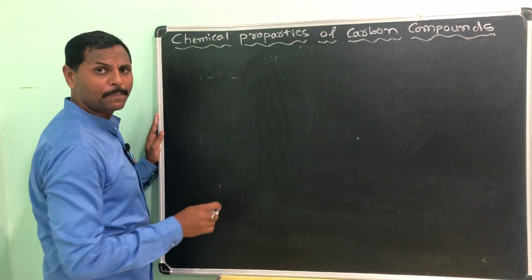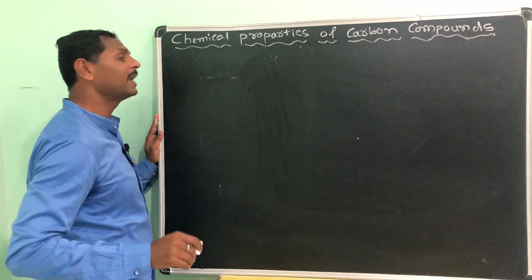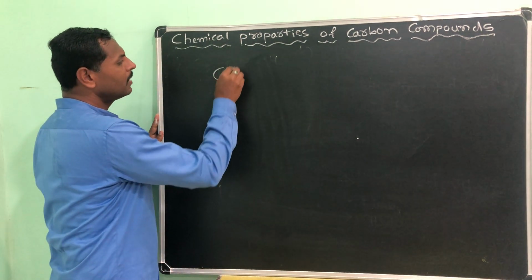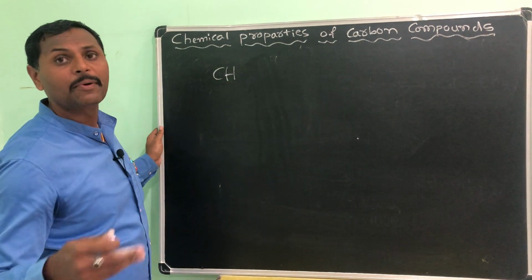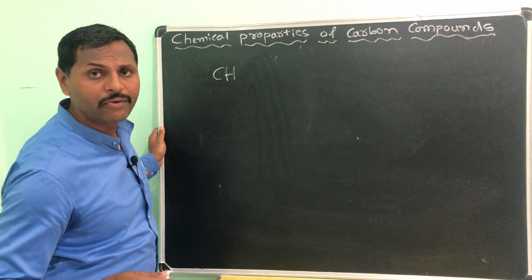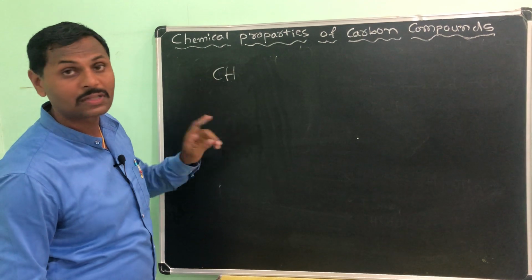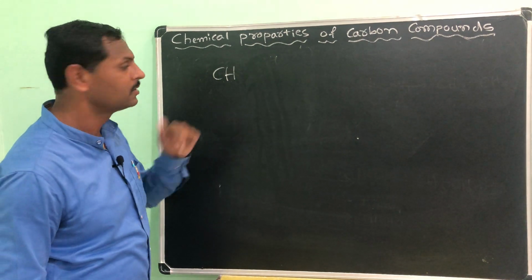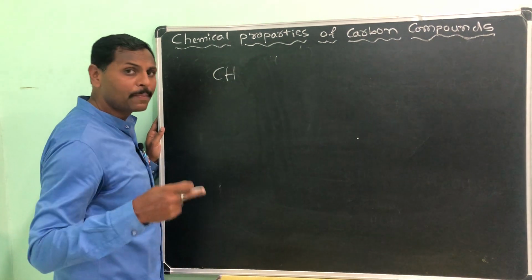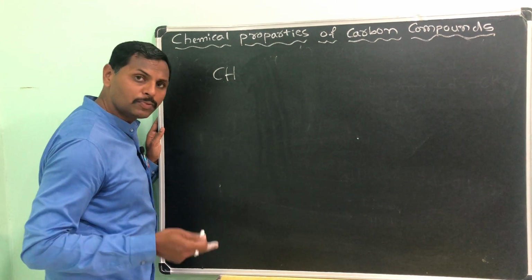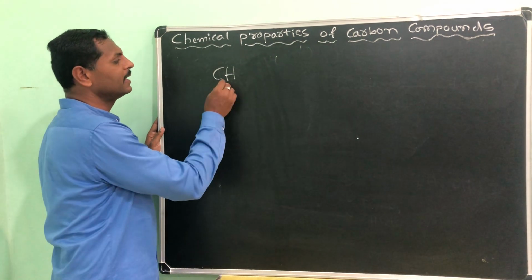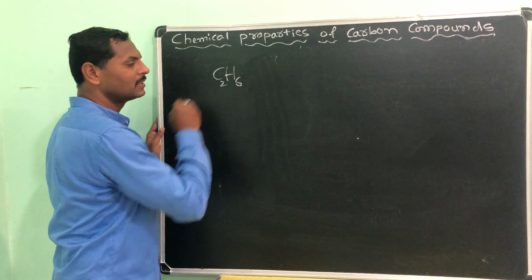So first I will go to ethanol. If you want to prepare the ethanol, you have to take the ethane. Chemically, or laboratorily, in the lab, how we are preparing the ethanol, that I am telling you, not the commercial. Commercial I will tell you next. Okay, if you want to prepare the ethanol, then take the ethane, C2H6.